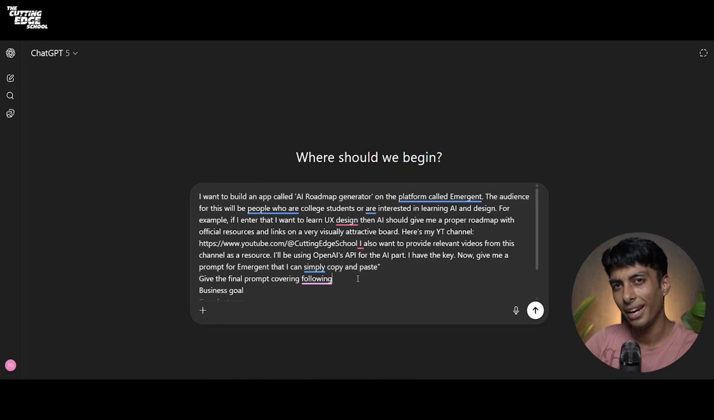So I'll now simply head over to ChatGPT and enter my prompt, which is I want to build an app called AI Roadmap Generator on the platform called Emergent. Now I'm asking ChatGPT to enhance my prompt and give me a ready-to-use template or prompt that I can use directly in Emergent for better ideation. The audience for this will be people who are college students or are interested in learning AI and design. For example, if I enter that I want to learn UX design, then AI should give me a proper roadmap with official resources and links on a very visually attractive board.